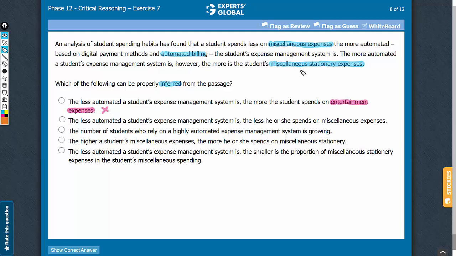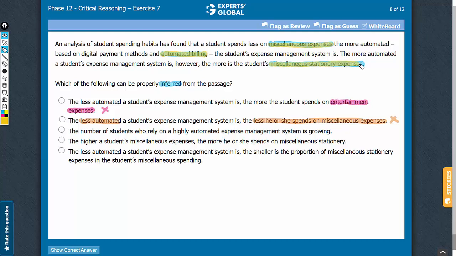Answer choice B, the argument mentions that more automation leads to less spending on miscellaneous expenses. Whereas this answer choice says that less automation leads to less spending on miscellaneous expenses. So this answer choice directly opposes the fact mentioned in the argument. So this answer choice cannot be inferred. Let's eliminate it.